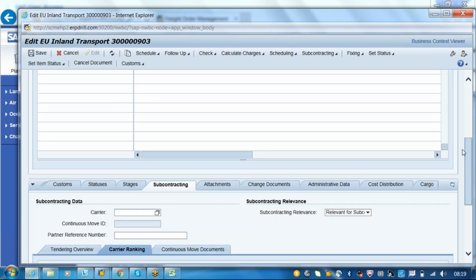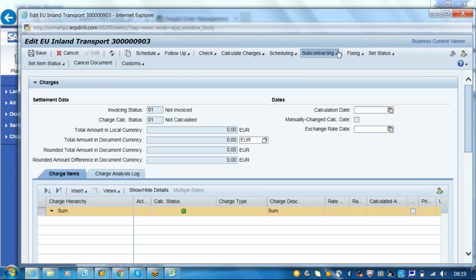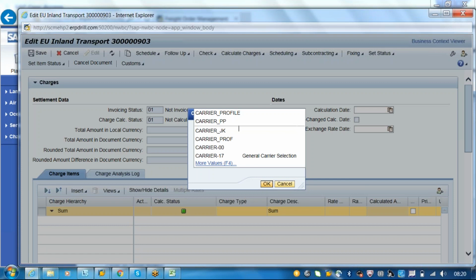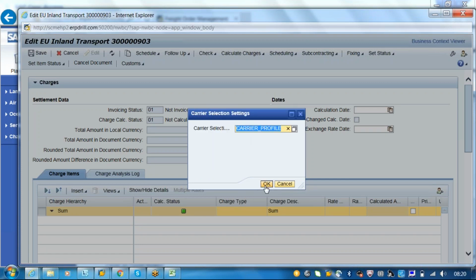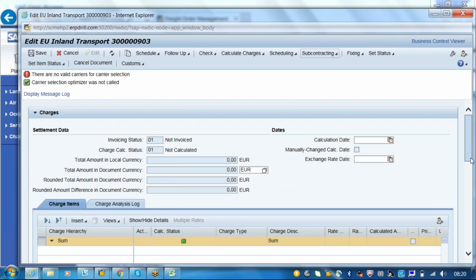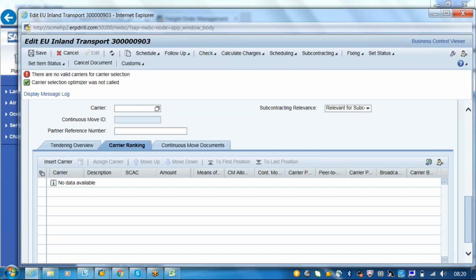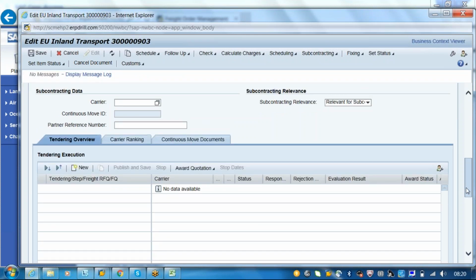Is this the one which we created or something else? What happened? Do you remember which one we created last time?